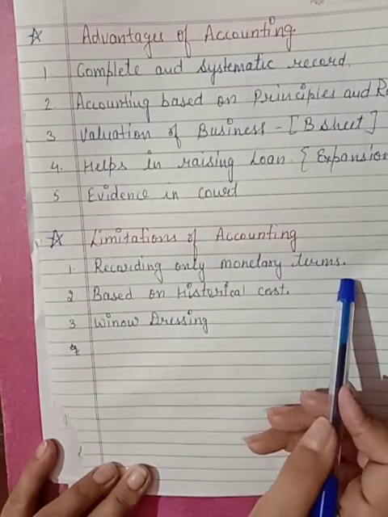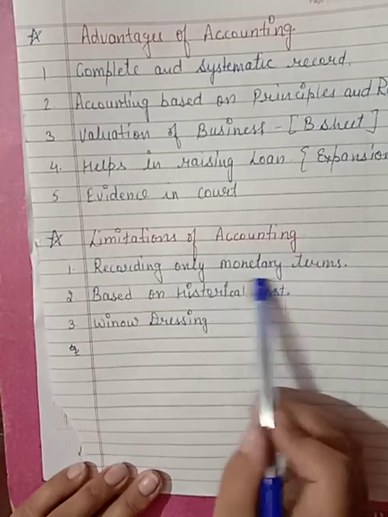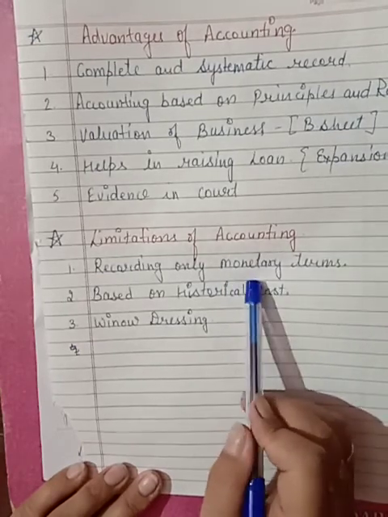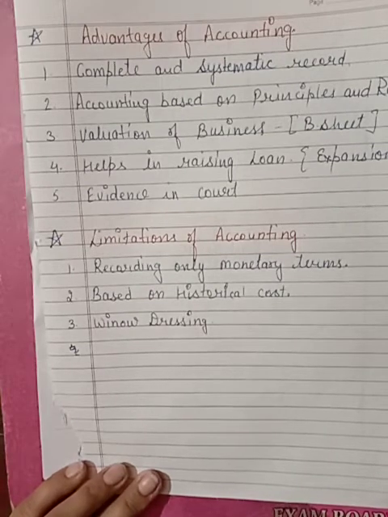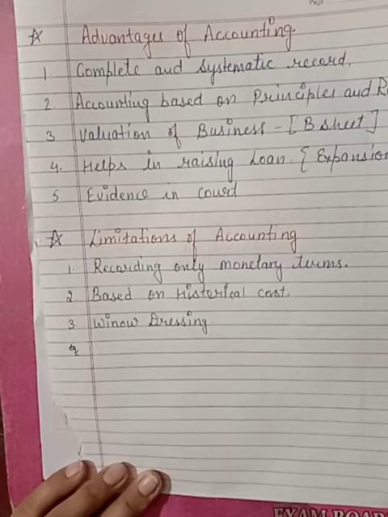From the very first lecture, I told you that in accounting we include only monetary terms. Monetary terms means which transactions are related with money. For example, if I have purchased furniture for my business, then it is a monetary term. If I sold goods to my customers, then it is monetary terms.